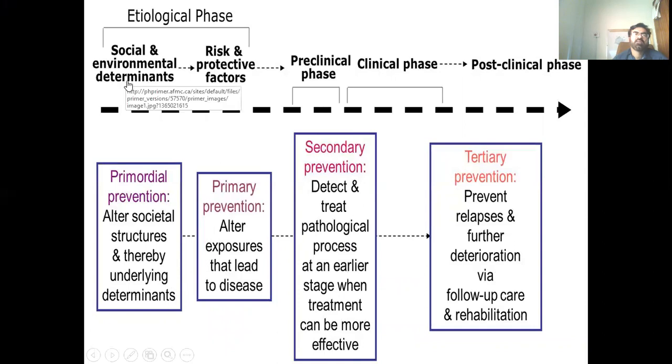So the social environmental determinants and risk protective factors, for that you have to take an intervention as a primordial prevention, where you are working on the risk factors. So after societal structure and thereby underlying determinants, these are the risk factors you have to work on. And here the risk and protective factors are the primary prevention.